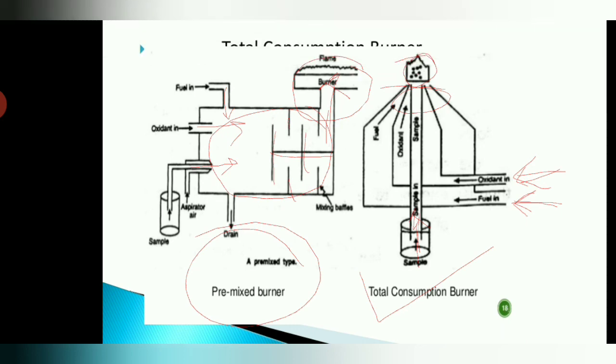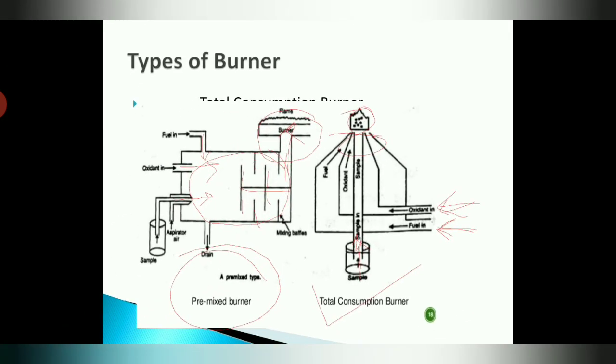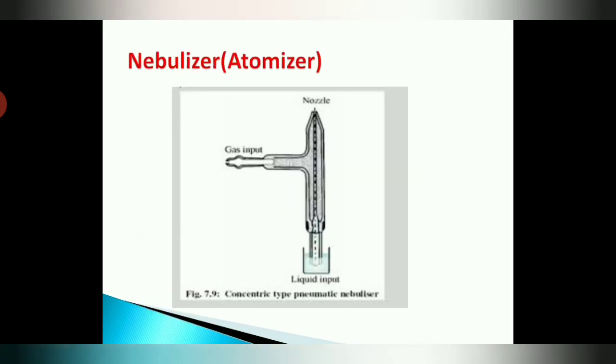So let us begin with the next point, the nebulizer. The nebulizer used in AAS is generally pneumatic type, in which a flow of gas through the orifice creates a vacuum drawing the sample up into the capillary, which means it gives a capillary action to the sample.